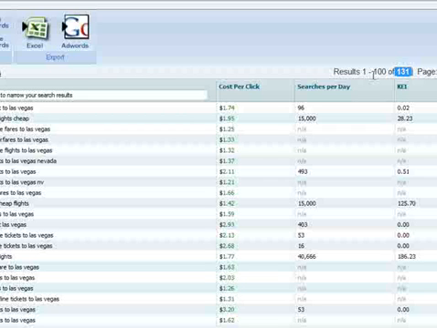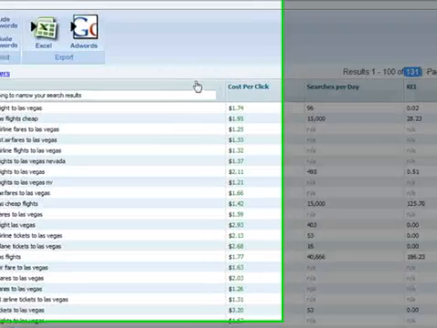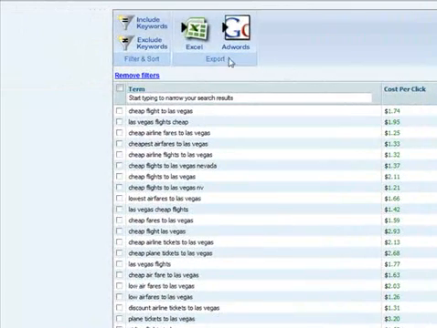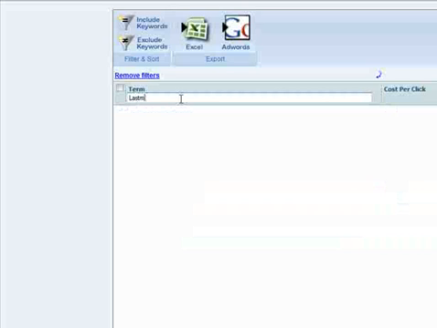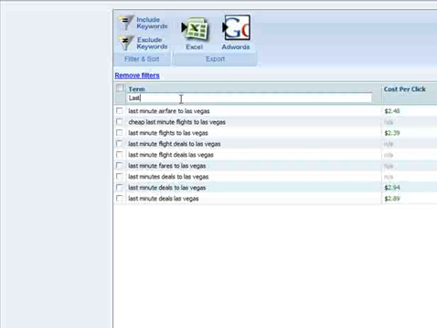As I think about it, I'd like my ad for last-minute travel to be a little different. I think the people who go to Vegas on a whim have different expectations than those who want the lowest possible price. Anyway, what's great about Keyword SmartSearch is that all these filters are applied on top of each other, no matter what order you type them in. So, to get only last-minute keywords, all I've got to do is start typing. Okay, that's a nice tight ad group. I'd call it last-minute plane tickets to Vegas.